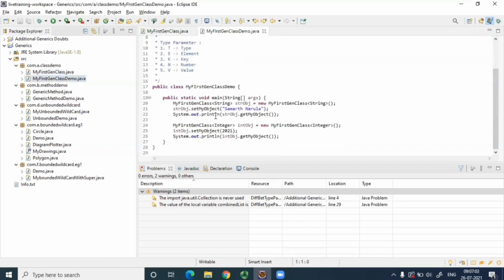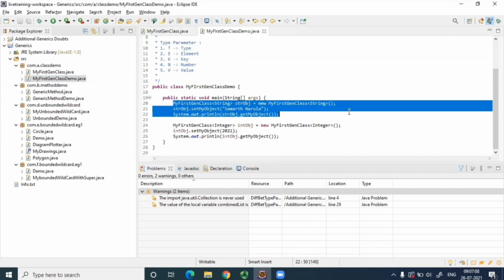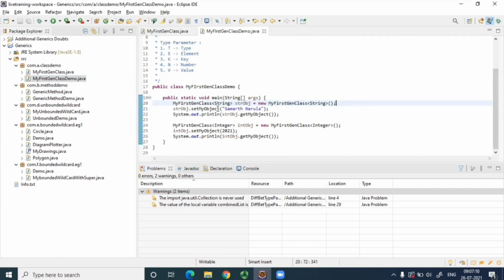So here is the main class. This is my first generic class, where we have passed String over here, and this is Integer. When generics was introduced in Java 5, what was the general issue that was solved? It is related to collection classes, right? Can anyone tell me what the issue was before? Typecasting. Yes, typecasting was the issue.